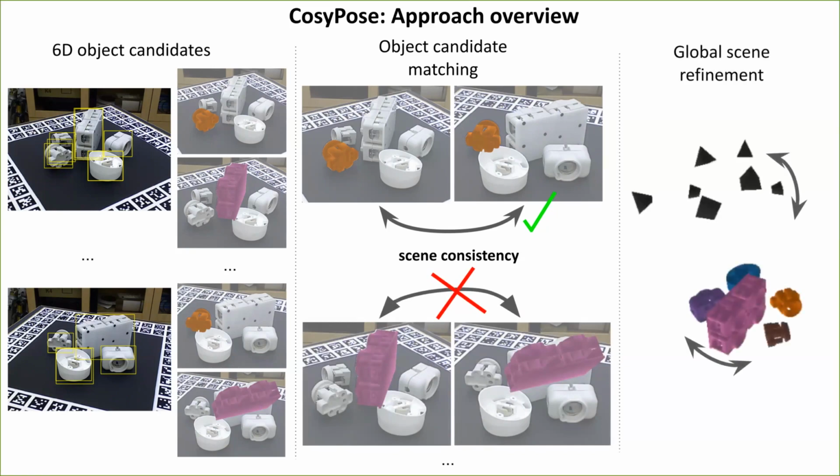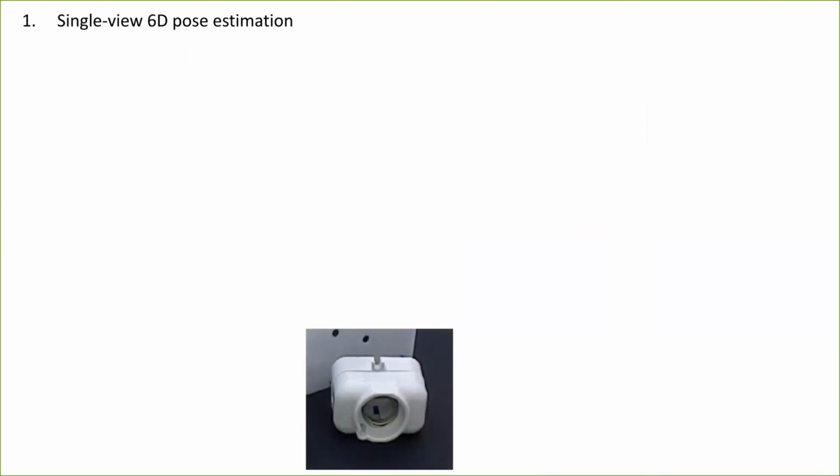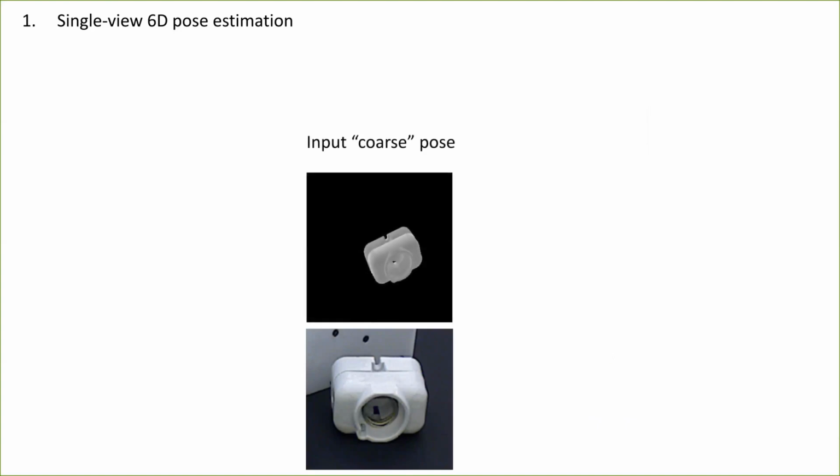Finally, we perform global scene refinement of objects and camera poses given the object-level correspondences established in the second stage. Our 6D pose estimation method takes as input a cropped image obtained from a 2D detection and a coarse estimate of the pose of the object.